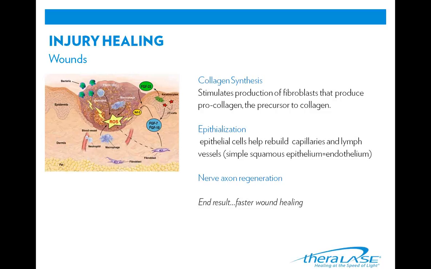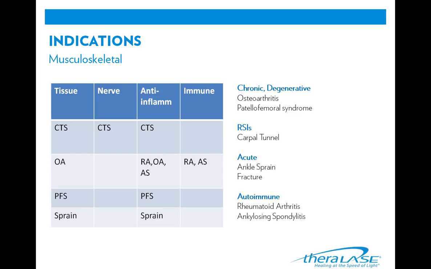nerves. Now that we've reviewed some of the key effects of low-level laser therapy, we can look at how these effects apply to musculoskeletal and non-musculoskeletal conditions. Musculoskeletal injuries are generally characterized by tissue damage, nerve excitability or damage, and inflammation. Most neuromusculoskeletal injuries, including chronic, acute, or autoimmune conditions, are excellent applications for laser.